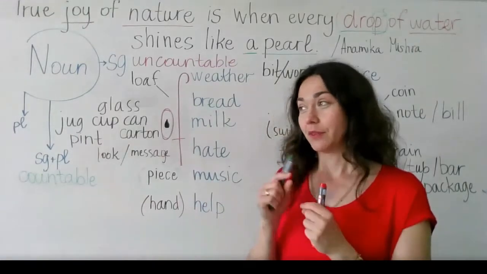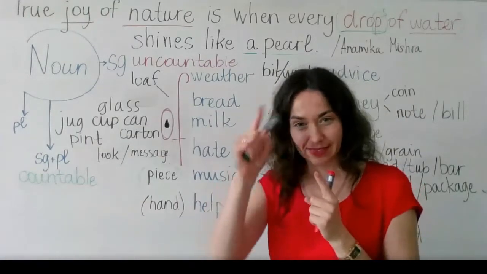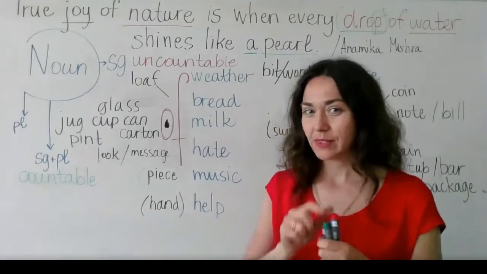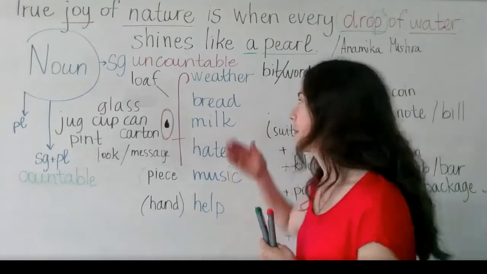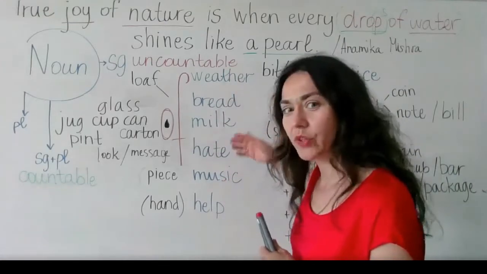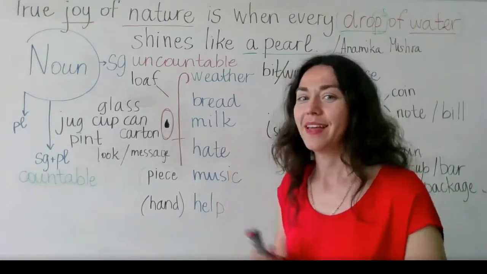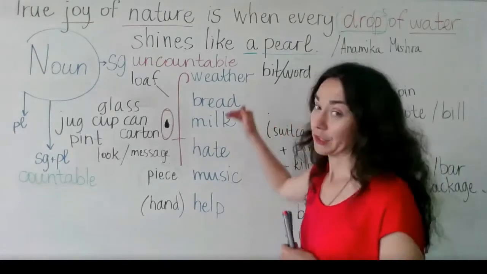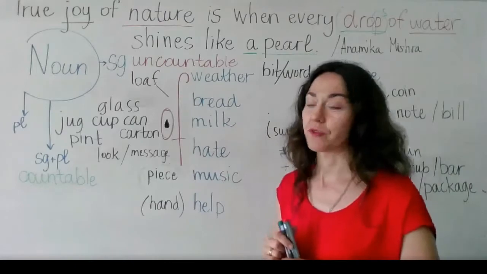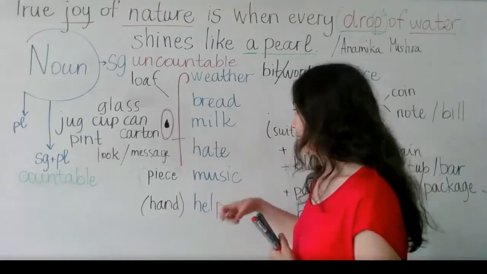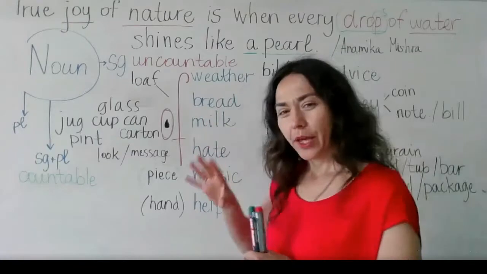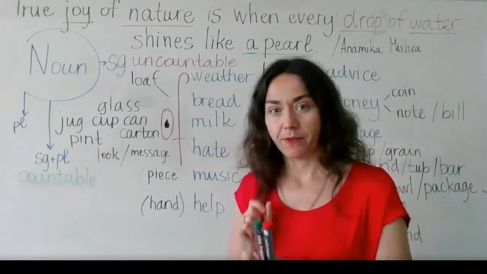You need to remember the sentence from the previous lesson. I hope you can pause this video and try to remember this sentence and say these words again in the same order. Remember, these words are uncountable nouns. You cannot count them or speak about them in general, or they are abstract, like help or hate. So now we are going to find out how we speak about part of it.